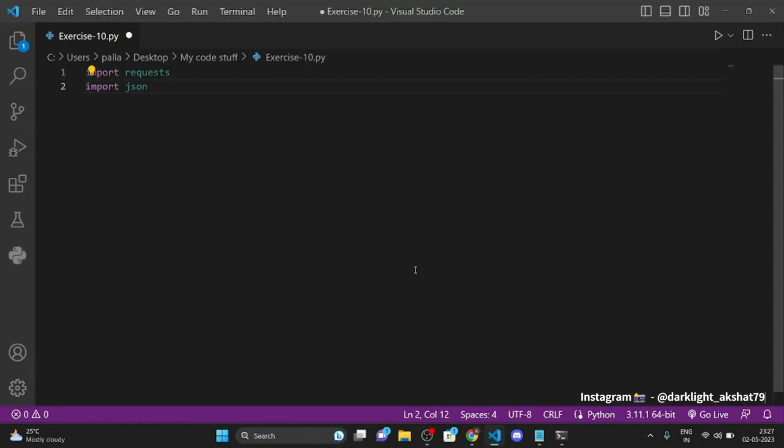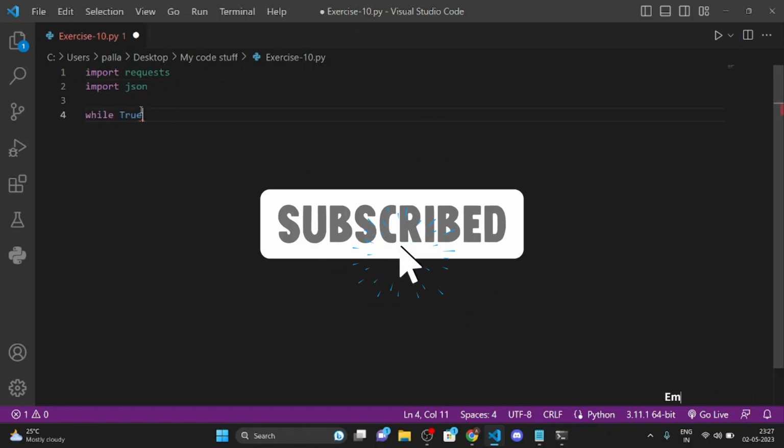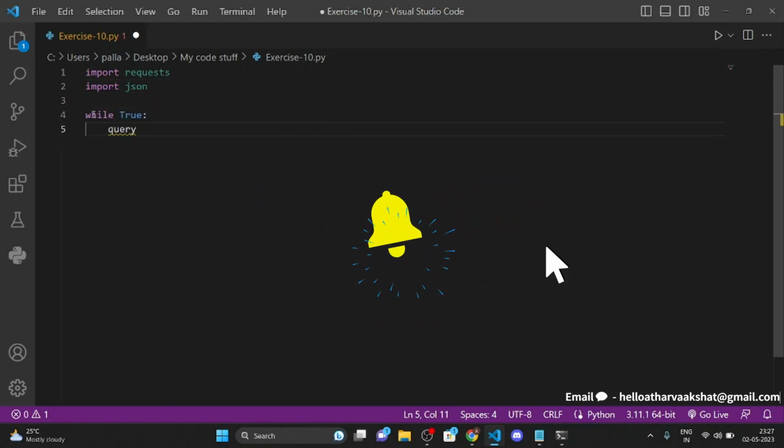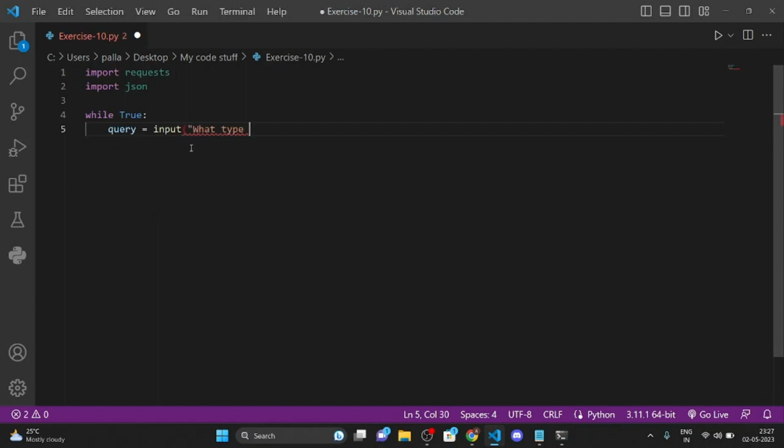Okay. After that, while true, I'm going to create a while true loop in which I am going to take an input from the user and I'll name that query, right? So we are going to take an input from the user which says what type of news you want to hear, and in the bracket we have enter 0 to exit.